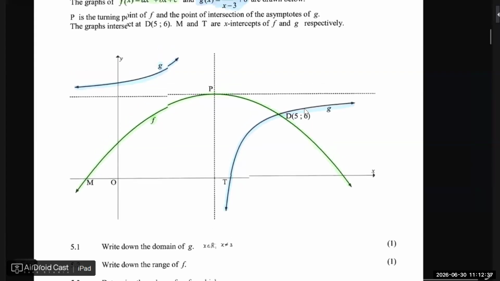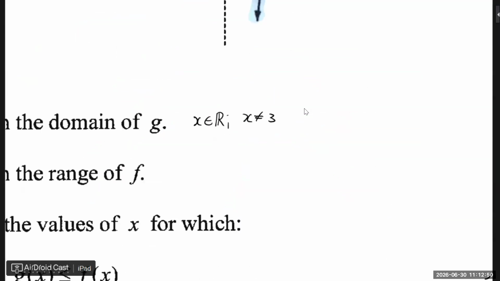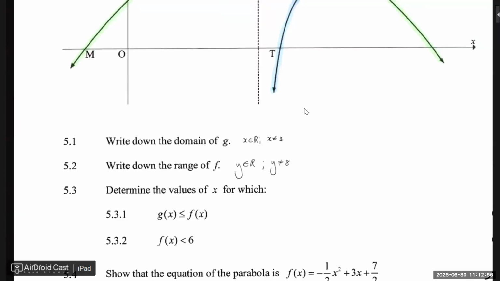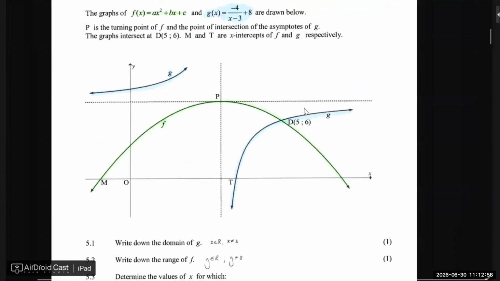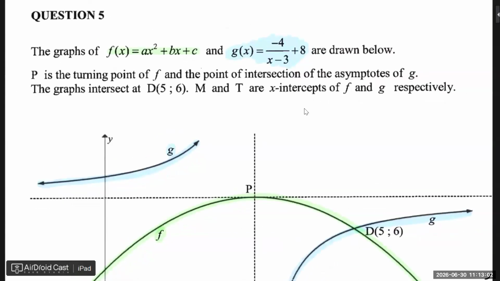Write down the range of f. Yes, we did discuss that earlier as well. Except 8. Perfect. y can be anything, but not 8. Why not? Say again.